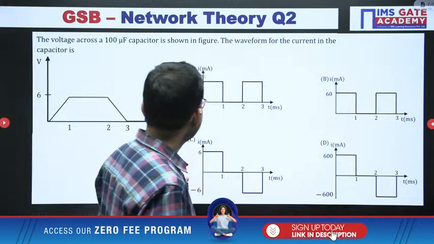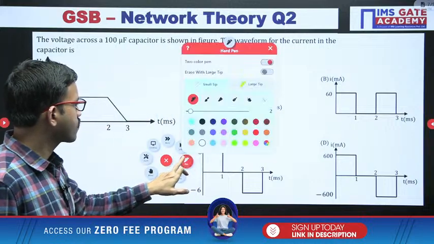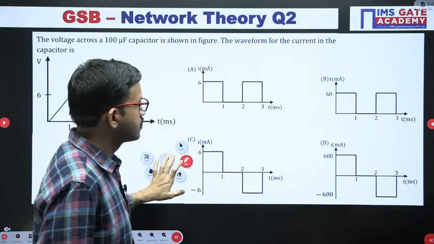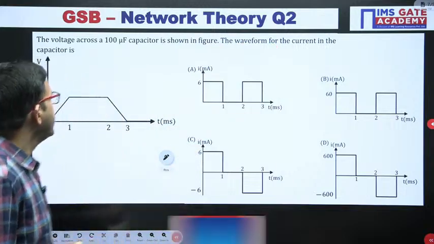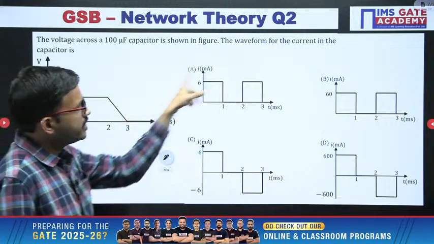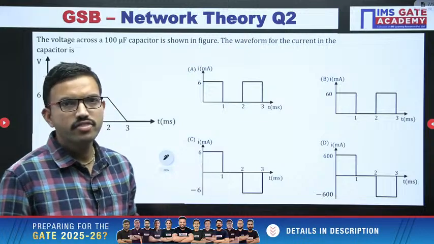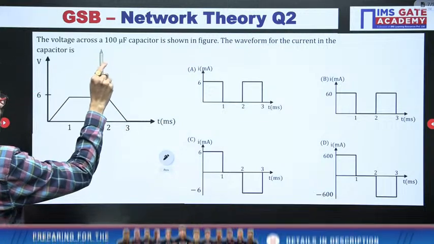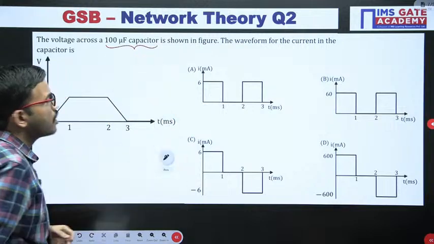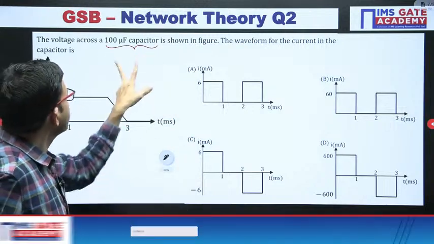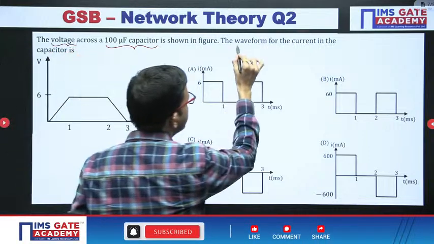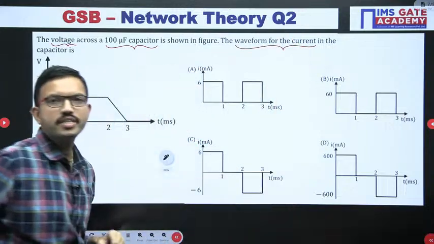This is a simple question, all of you can give a try. So here in this question you are having the voltage waveform, and here you are having the choices regarding the current waveform. You read the question, you are having a 100 microfarad capacitor, across it the voltage waveform they have given, and they are asking regarding the current waveform with respect to that capacitor.